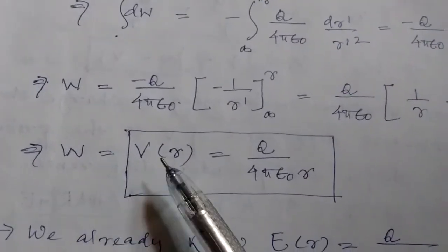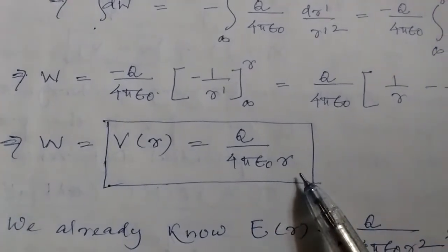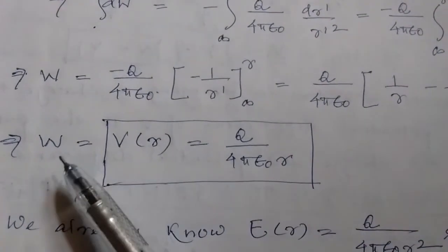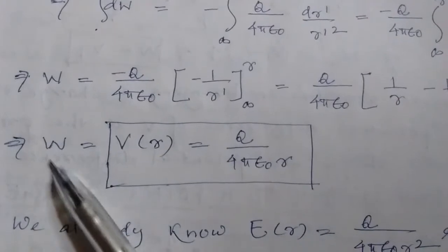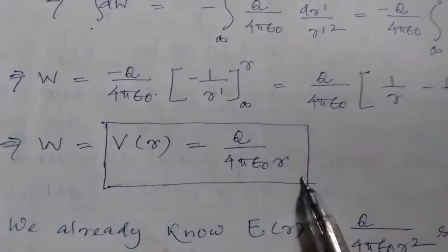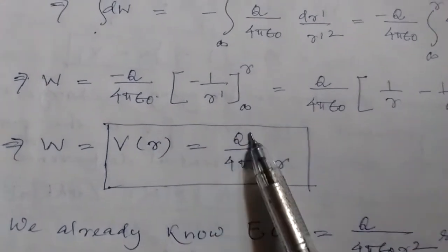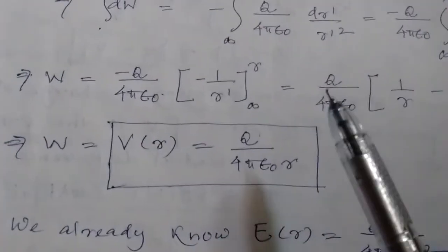Now W is equal to V(r) is equal to Q by 4 pi epsilon naught r. Since we know the work done is nothing but the potential at point r, Q by 4 pi epsilon naught r is the potential at a distance r from a charge Q.